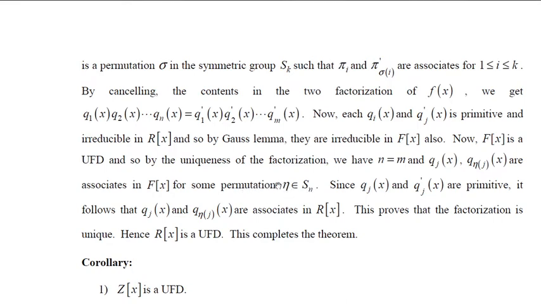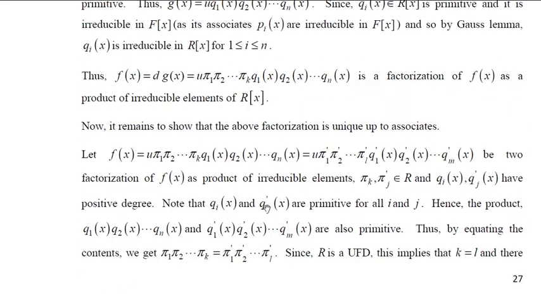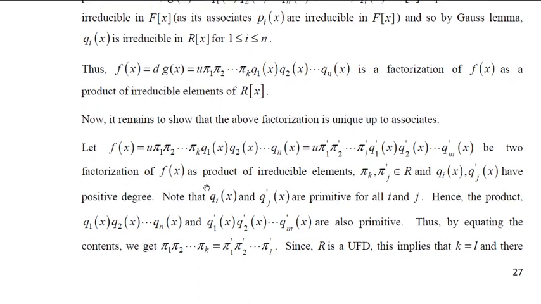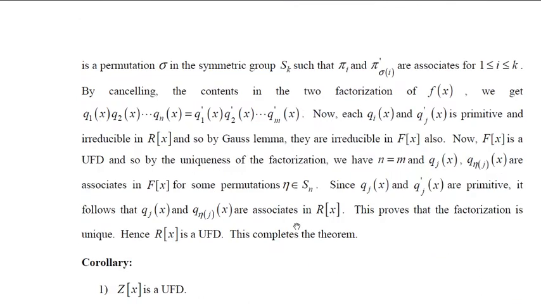Permutation means a mapping which is both one-one and onto. So in some way these are all associates of these. Therefore we have proved the factorization is unique. This factorization is unique because these are associates of these and these are associates of this. Therefore this factorization is unique, hence R of x is a UFD.